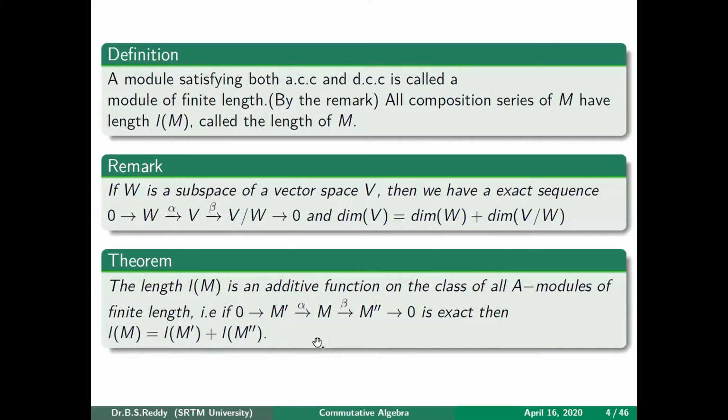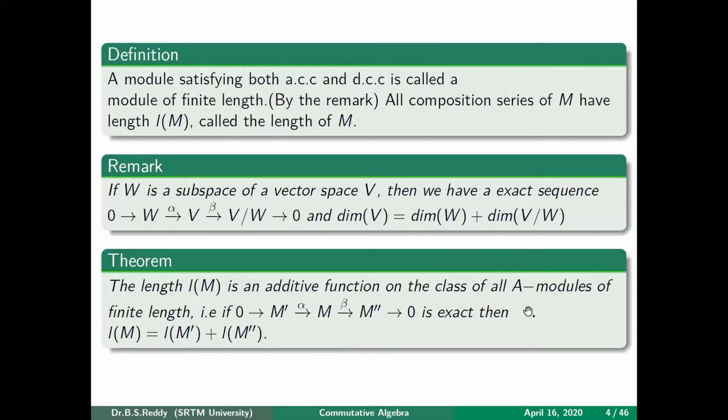It is similar to the vector space case, because whenever you have this exact sequence, M'' is isomorphic to M modulo M'. So the length of M is the same as the length of M' plus the length of M modulo M', whenever all of these are of finite length.